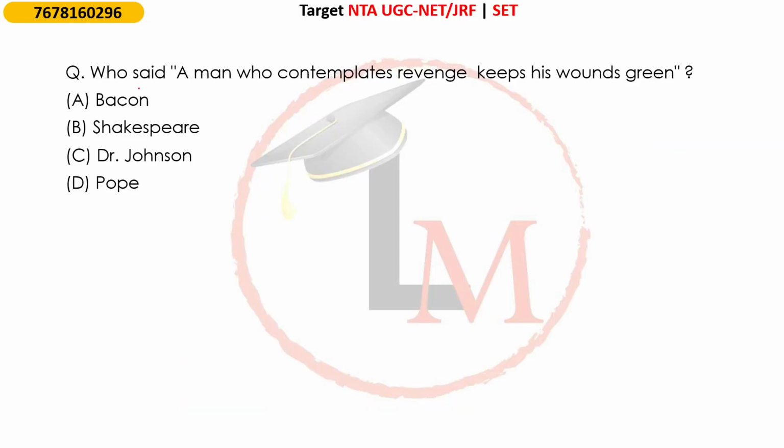Now next question: who said "A man who contemplates revenge keeps his wounds green"? This is a very famous quotation. A. Bacon, B. Shakespeare, C. Dr. Johnson, and D. Pope, Alexander Pope. Now, the correct answer is Bacon, Francis Bacon.